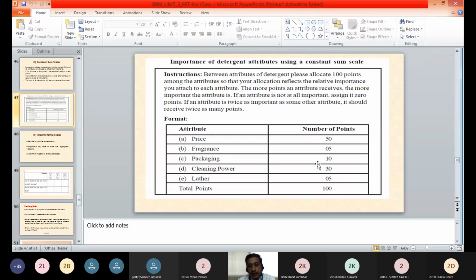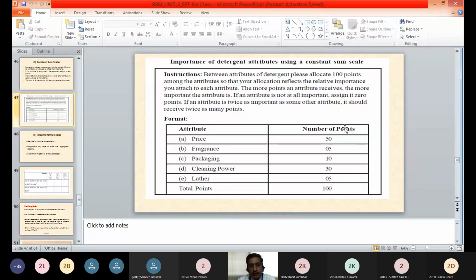Then he has given 10 points to packaging. So that means he has given less importance to packaging of the detergent powder than the price and cleaning power. And the least importance he has given to the two attributes, that is fragrance and lather. Lather means the foam which the detergent creates.